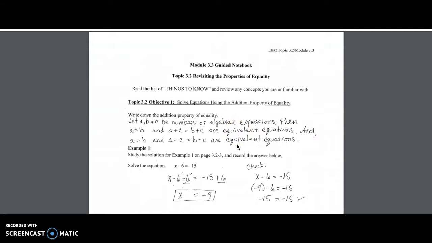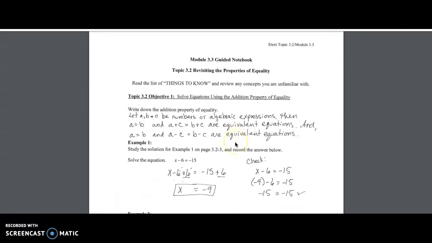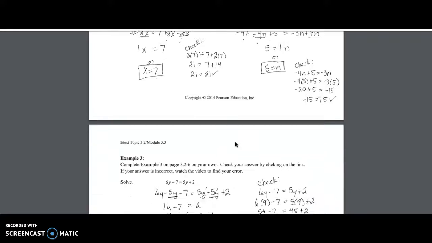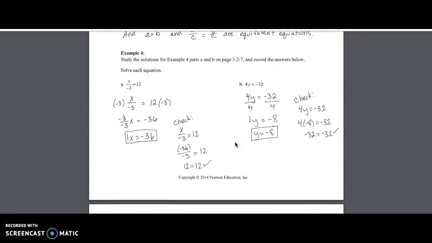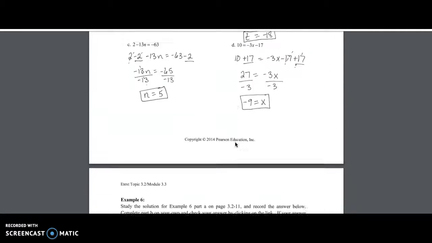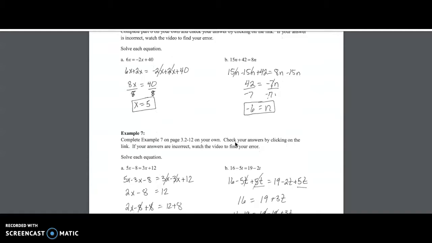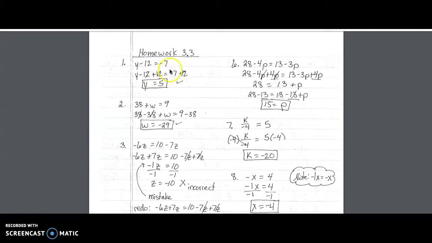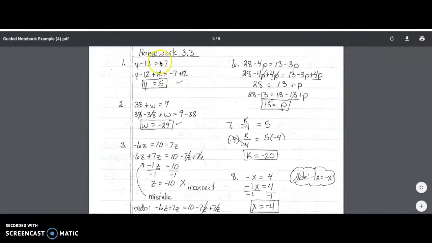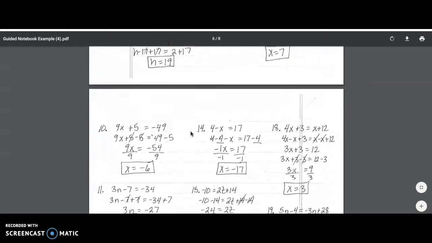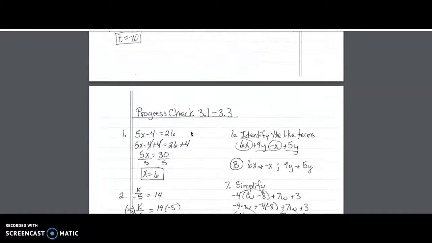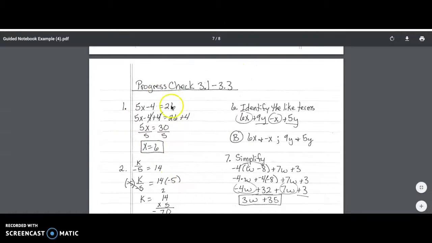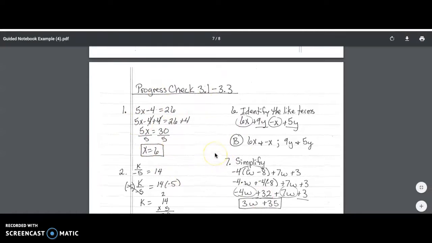So this is, for example, just the 3.3 guided notebook. We expect all of your printout pages filled in with nice detail so we can see that you're doing your work and that you understand what you're doing. Then you will have homework assignments that need to be labeled, numbered, with work done neatly and answers indicated for any homework problems, and the same thing with progress checks. Those should be labeled, numbered, and written out clearly.